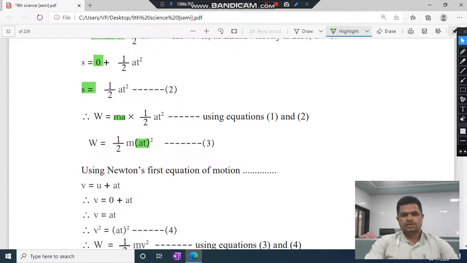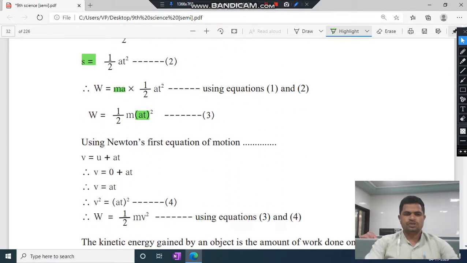Using Newton's first equation of motion, v is equal to u plus at. Here the value of u is 0, so v is equal to at. Squaring both sides, we get v square is equal to (at) square.